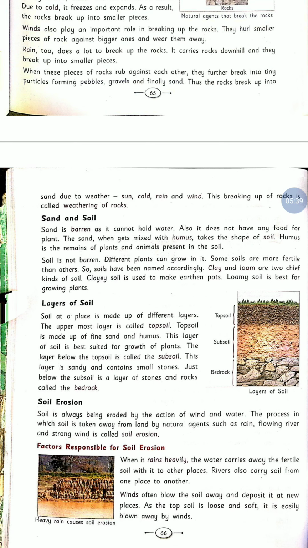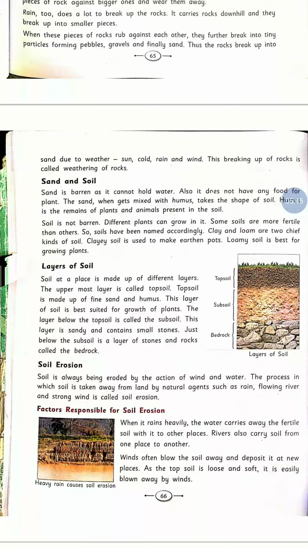So we know that soil is not barren. In soil, so many plants we can grow, and some soils are more fertile, for example, clay and loamy. In clay soil also we can grow plants, but mainly we use clay soil for making earthen pots, and loamy soil is best for growing plants.